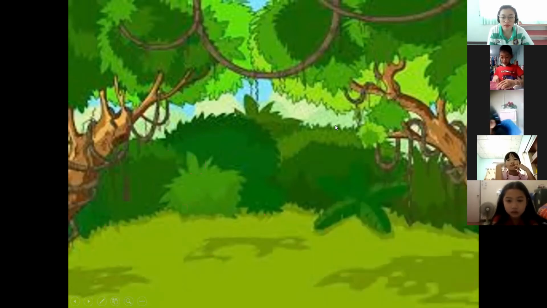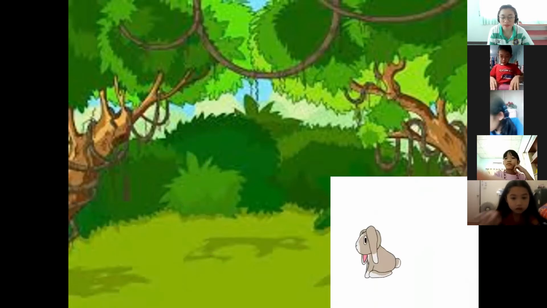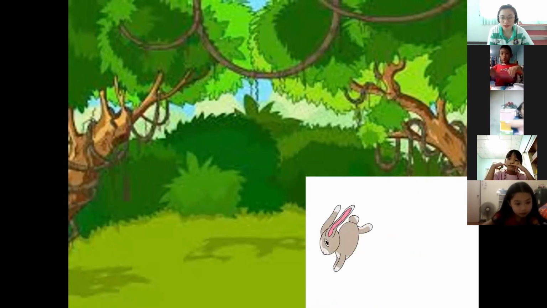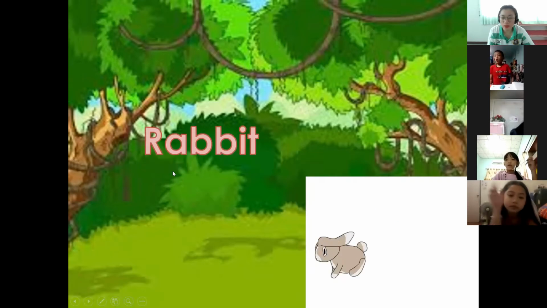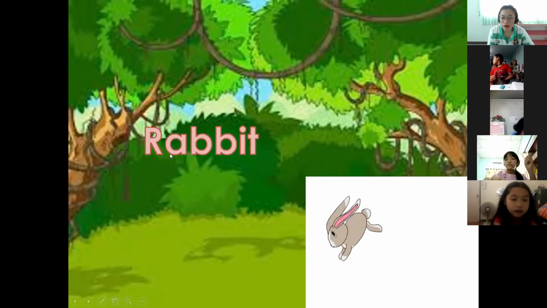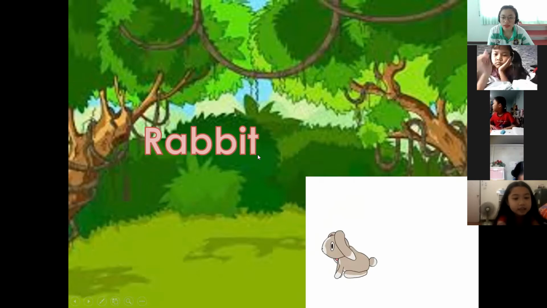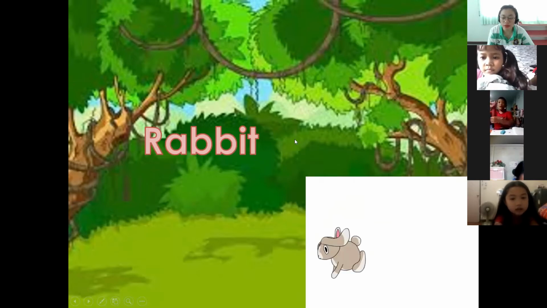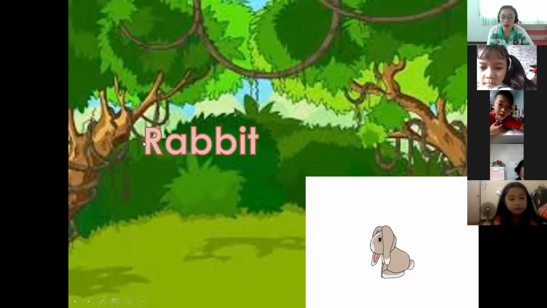What animal is that? A rabbit. Very good, it's a rabbit. How do we spell the word rabbit? R-A-B-B-I-T. Very good. Let's make a sentence using the word rabbit.